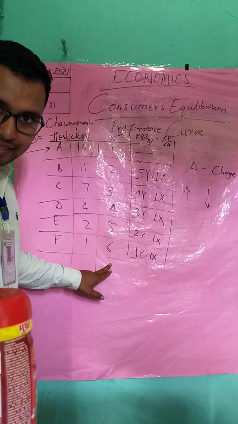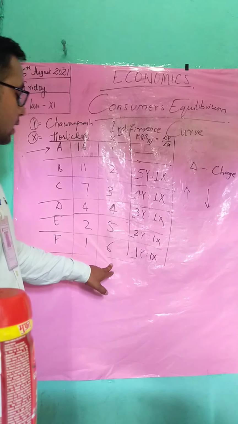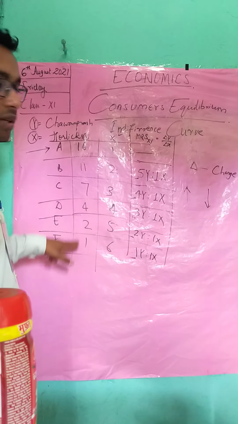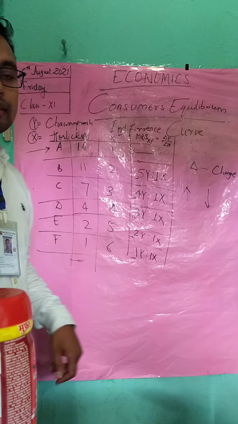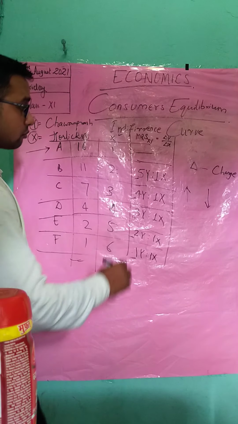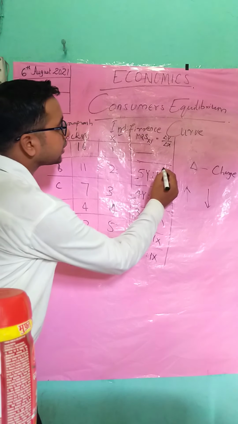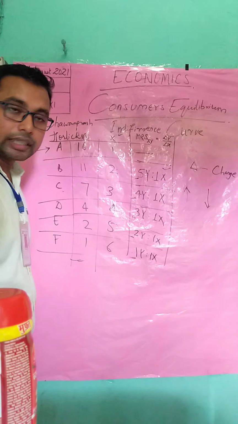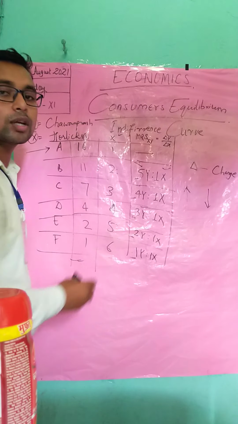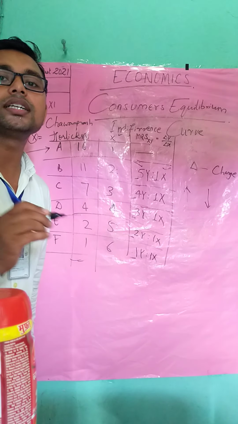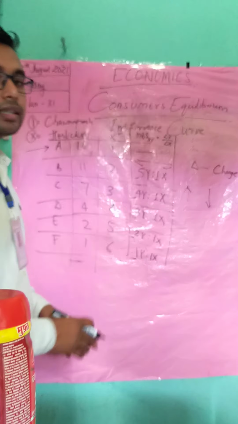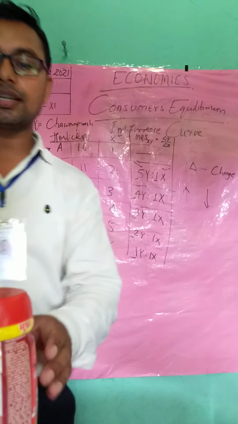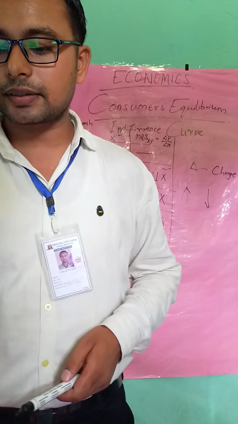This column is increasing, that is, consumption of Horlicks is increasing as compared to Chyawanprash consumption, which is decreasing, isn't it? So students, what is MRS here? In order to consume one extra commodity, you have to sacrifice another one. That is the marginal rate of substitution, isn't it? And when you are consuming it, you are getting satisfied, isn't it? So students, I explained the examples to you, isn't it?